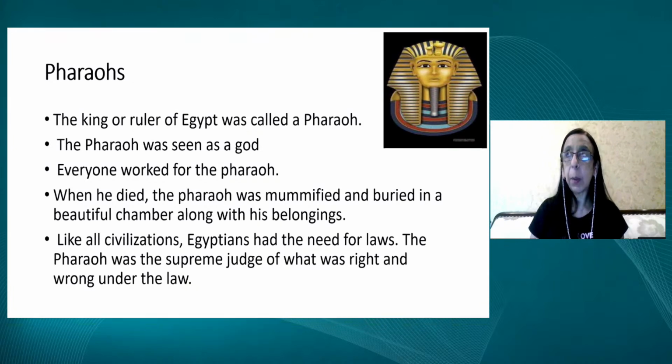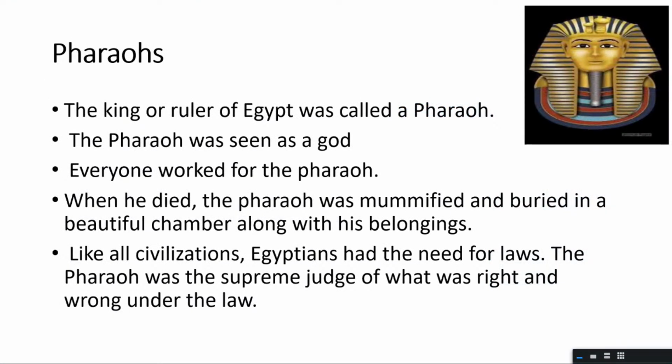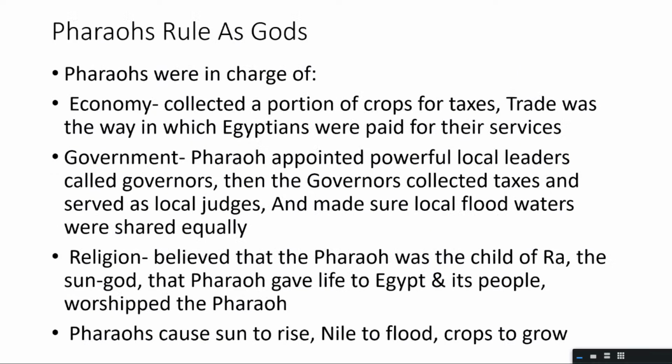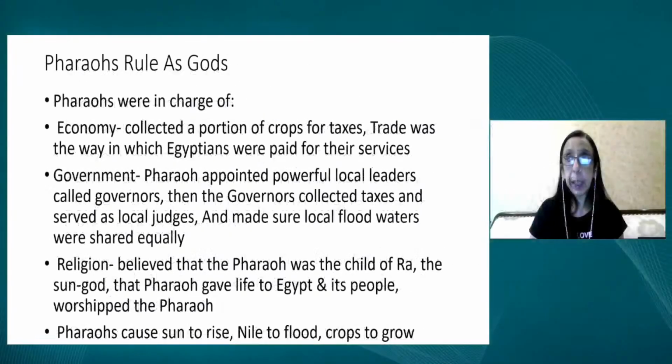Everyone worked for the pharaoh, and when the pharaoh died, he was mummified. The mummy or the dead body was preserved and buried in beautiful tombs with a lot of belongings that they would need in their afterlife. And the pharaohs had not only control over the laws, they could judge what is right and wrong, they could also have absolute control over trade, over crops, over resources, and they appointed leaders under them to look after the people. They were not only executive or judicial gods, they were also religious gods.